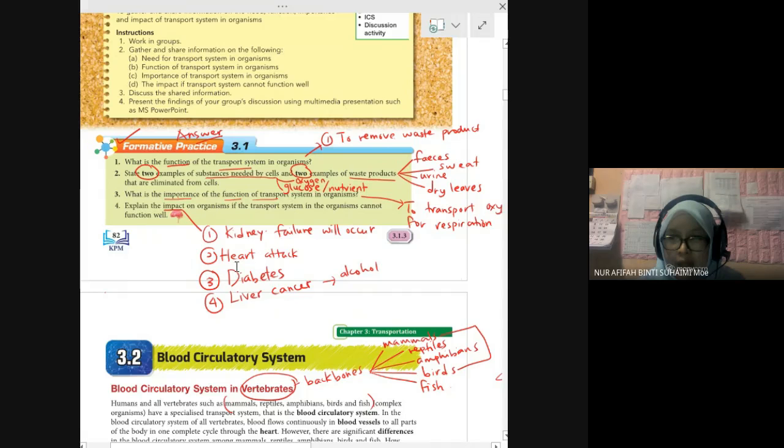Diabetes comes from a high level of sugar. Heart attack comes from a high concentration or high volume of fats and oil in your body.